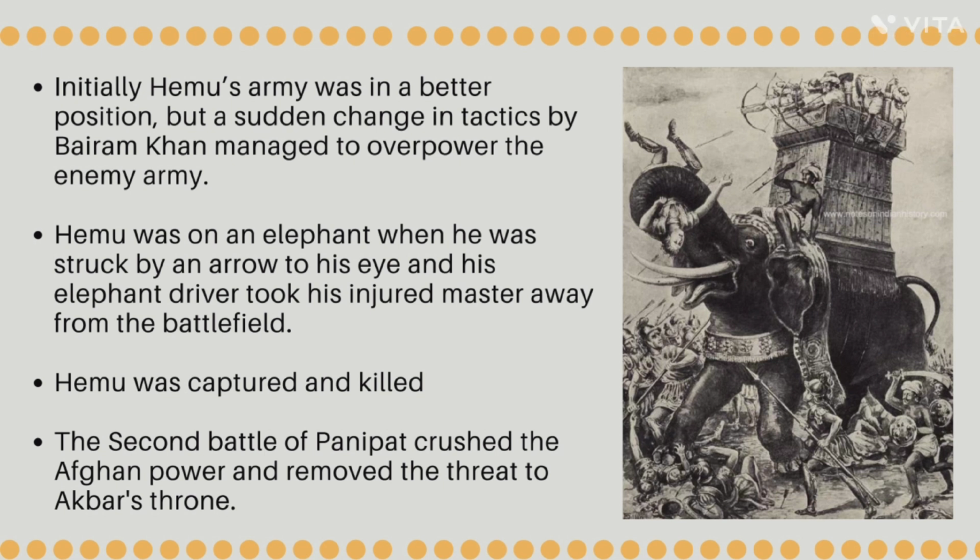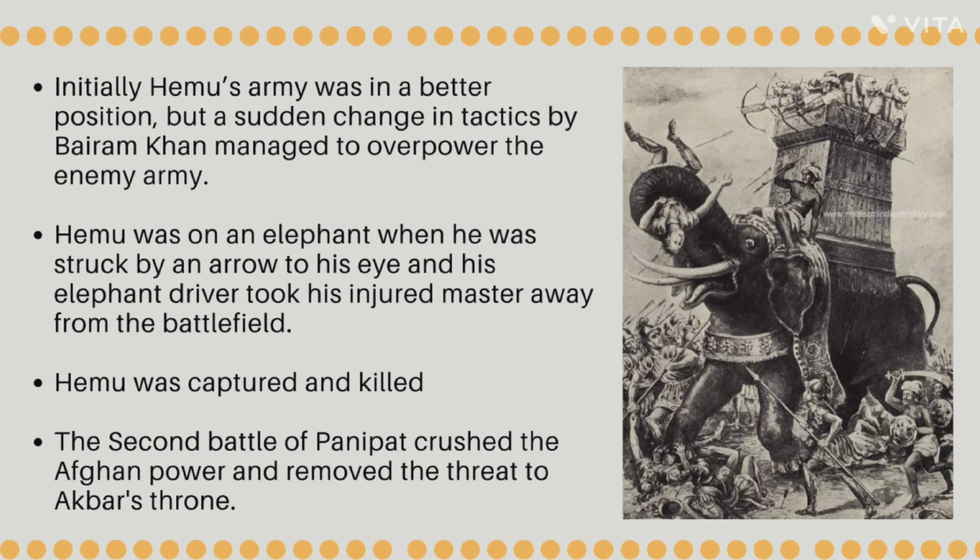This tactic was to place the skilled laborers on the side and the less skilled laborers in the center. Hemu was on an elephant when he was struck by an arrow in his eye, and his elephant driver took his injured master away from the battlefield. Why? For an obvious reason, because his life was also important to establish the empire and he was the driver. His duty was to save his master.